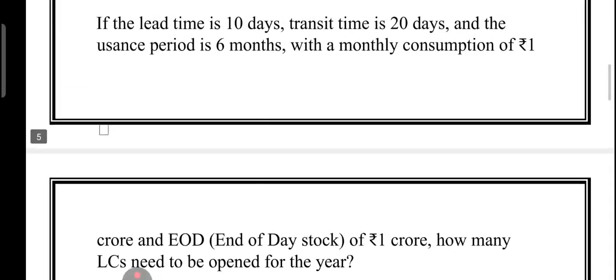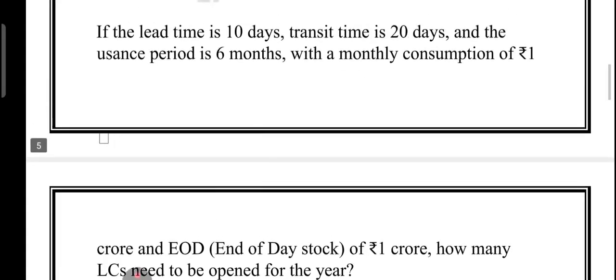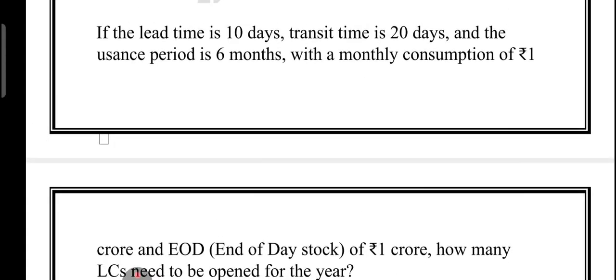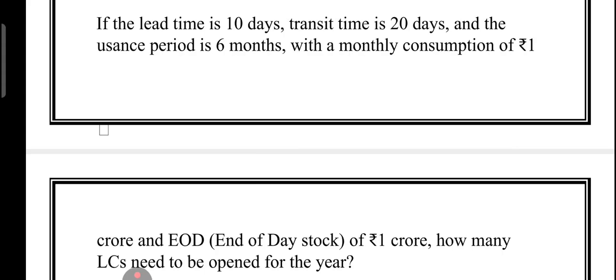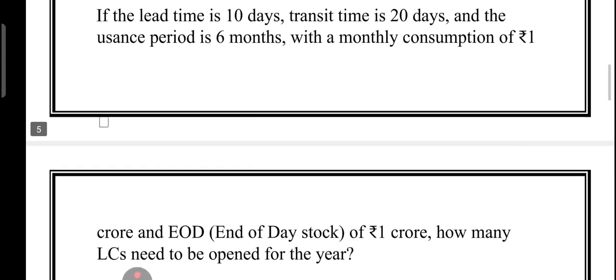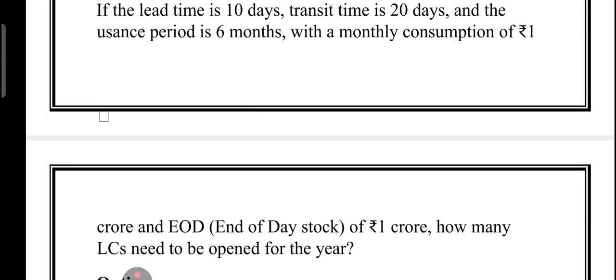This question is based on LC: how many LCs are to be opened? Lead time 10 days, transit time 20 days, usance period 6 months, monthly consumption of 1 crore, EOD stock of 1 crore. How many LCs need to be opened for the year? First, add the lead time, the transit time and the usance period. This gives the total time it takes for one LC to complete, almost 6 plus 1 month, 7 months.